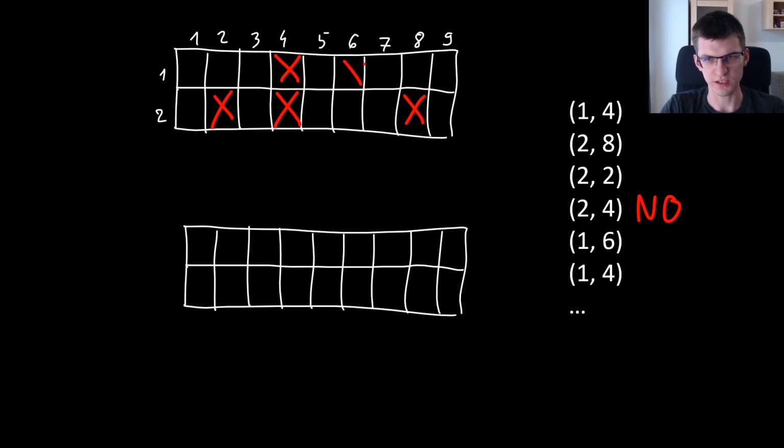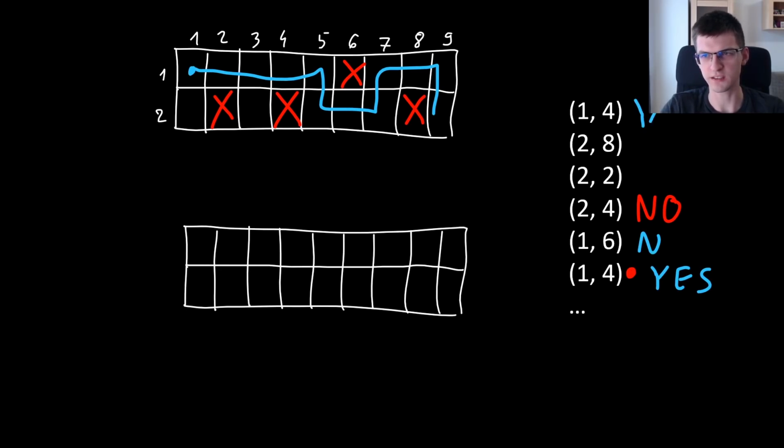Then there is (1,6) and (1,4) here. It changes the state of this single cell. It is allowed again, and now there is a path from (1,1) to (2,9). So we say again yes. So the answers were yes, yes, yes, and then no, no, yes.